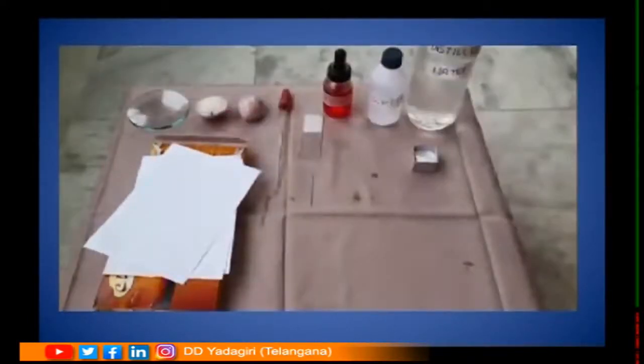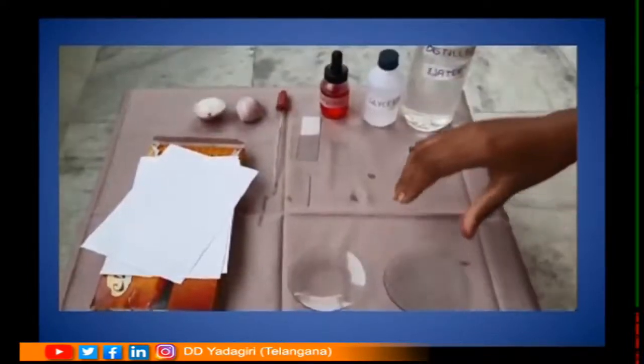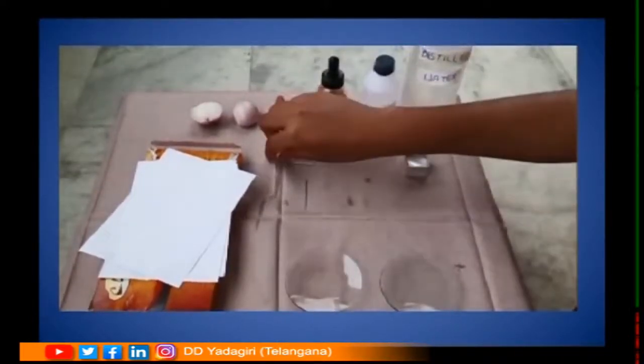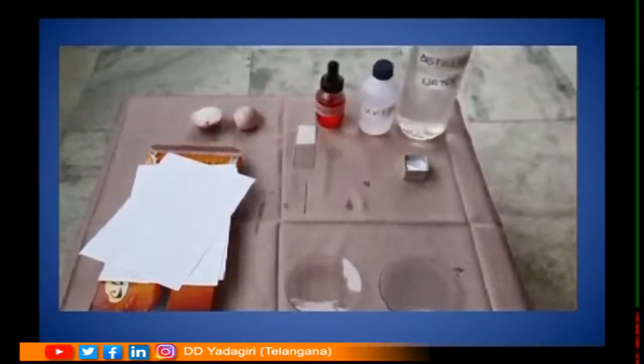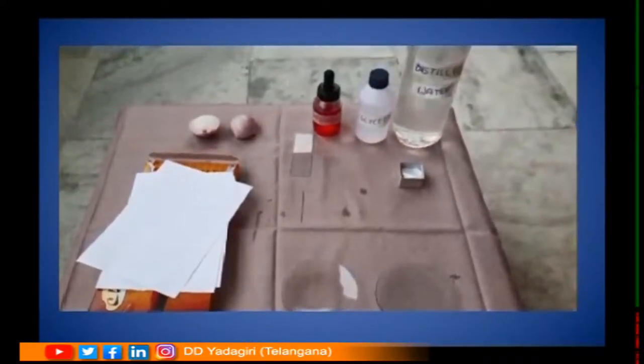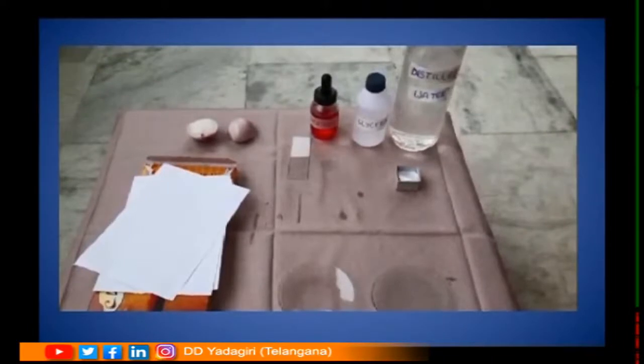Procedure. First, we take 2 watch glasses. With the help of a dropper, take a few drops of distilled water into the watch glass.